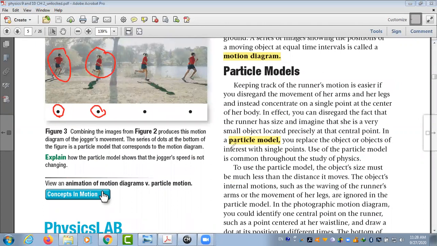So in a simple way, what is a particle model? In a particle model, you replace the object or objects of interest with single what? Points, with single points. Okay, and the single points will also give you the time and the position. So now we finished the two models, the particle model and the motion diagram.